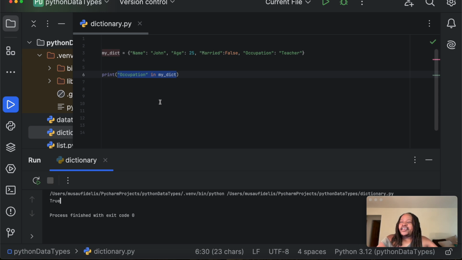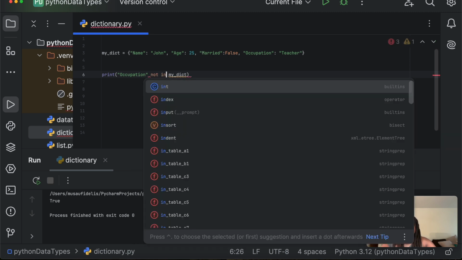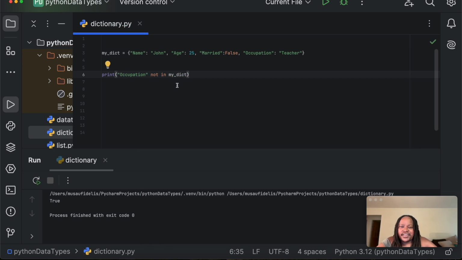And I can also say not in. If I use occupation not in my dict, what do you think this is going to print? I want to see whether occupation is not in my dictionary. It's going to print true if occupation is not in my dictionary, but because occupation is in my dictionary here, it's going to print false. So if I click on run, we should have this as false. Click on run and we have false. See? Because I'm saying occupation not in my dictionary, it's going to be false.